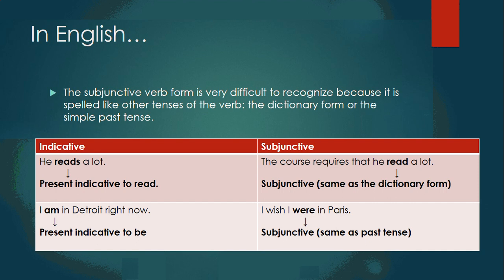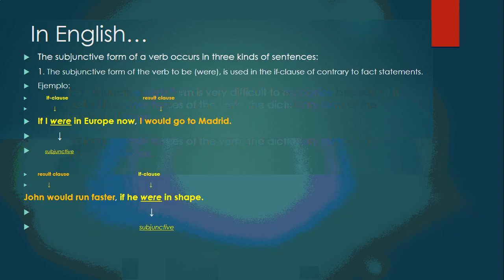I am in Detroit right now. That's the present indicative of to be. I wish I were in Paris. That's the subjunctive, and it's the same as the past tense.